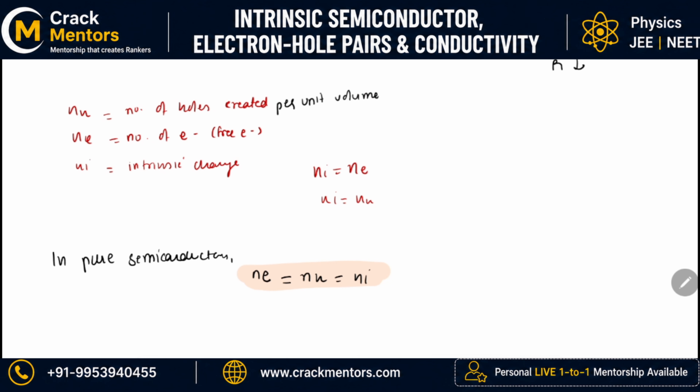Okay, please note this, that in a single go I can't talk about the whole conductor. Let us say I have a piece of element, I can't talk about the entire element in a single go. I have to take every single unit and talk about that particular unit. So NH represents the number of holes created per unit volume, NE represents the number of electrons created per unit volume, and therefore Ni represents the intrinsic charge carriers present per unit volume. We will be dealing with it. I hope till this part there is no difficulty, no doubt. Is there? Okay, fine then. So yeah, this is something which I came to know.